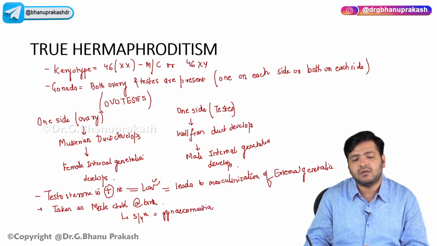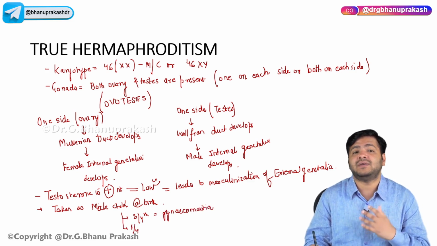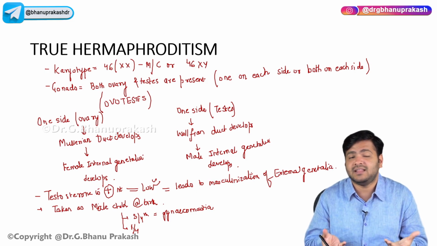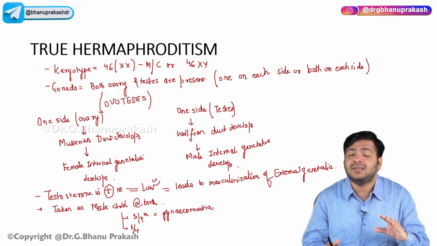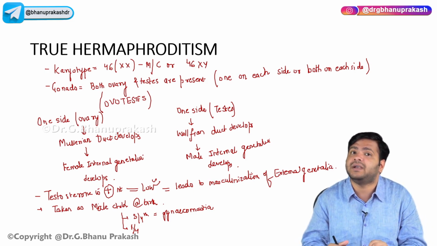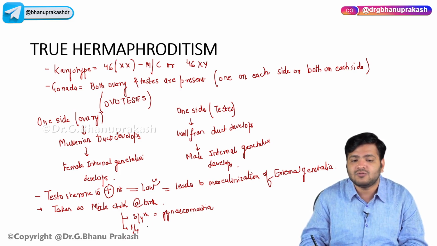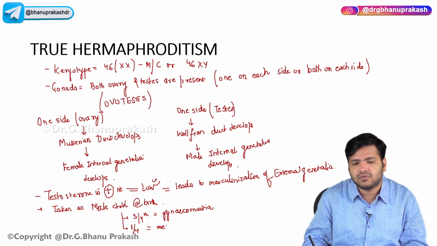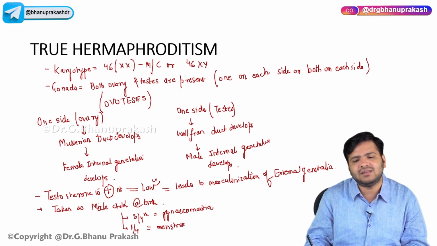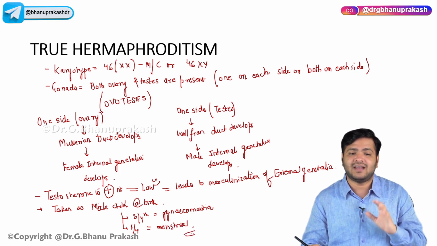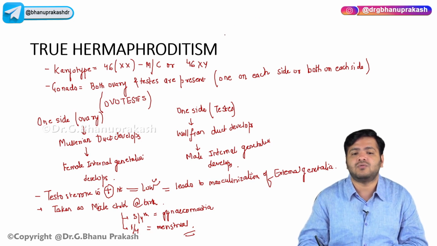Remember, we are taking these as male children, but they have both testes and ovaries. So in such males you will see gynecomastia, breast development in males in later life. Apart from that, 1/4 of males will also show menstruation. So that is something very important. You have to know about true hermaphroditism.